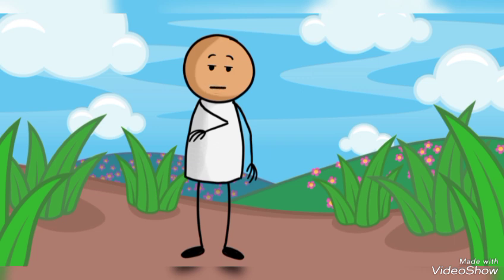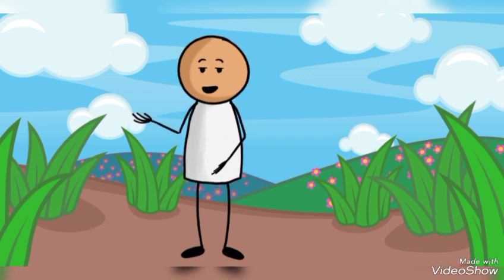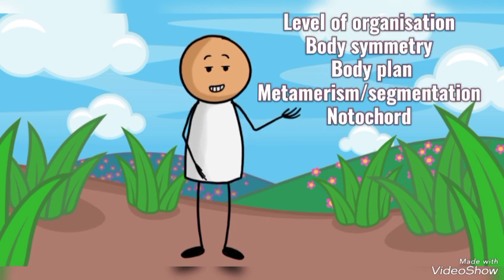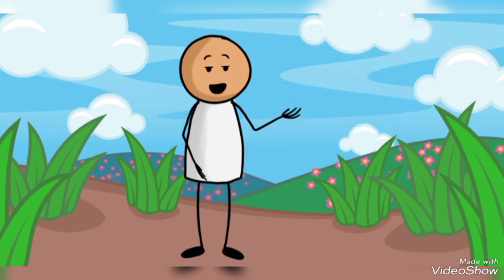Or simply said, invertebrates. That's it for the brief introduction to the classification of the animal kingdom on the basis of their level of organization, body symmetry, body plan, segmentation, and the notochord.